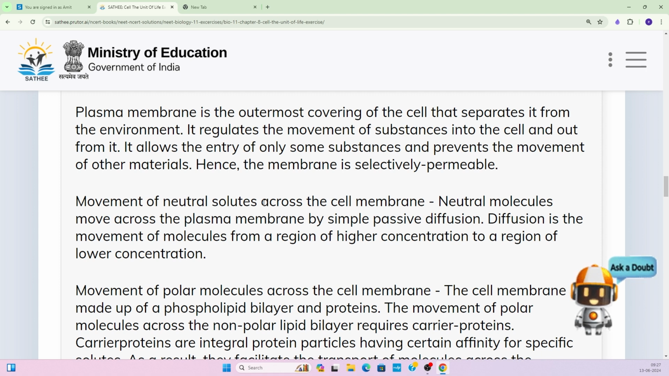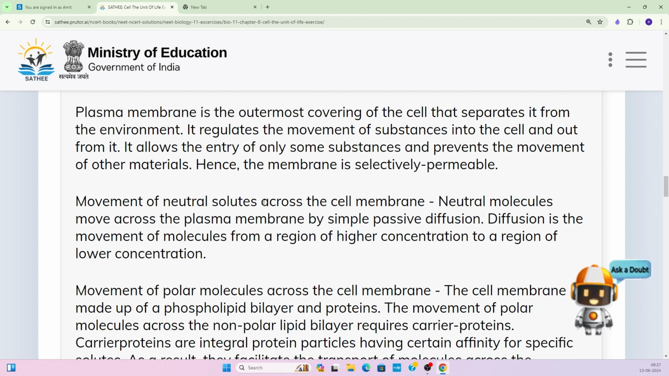Diffusion says that if particles are in larger concentration, they will move from higher concentration to the region of lower concentration. Here again the movement of the neutral molecules occurs in the same way through a semi-permeable membrane. So there is no selectivity.